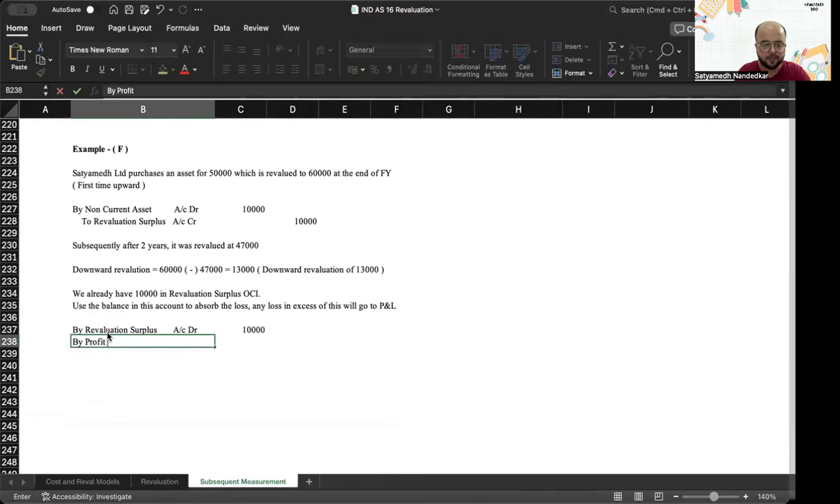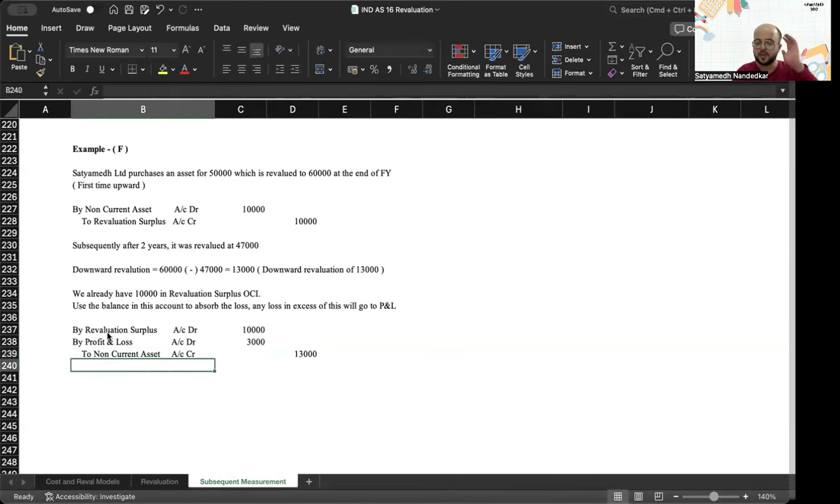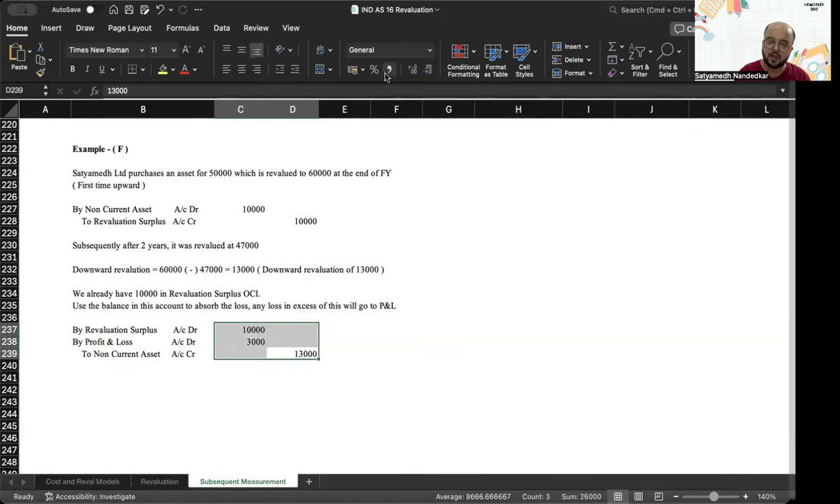By profit and loss account 3,000, to non-current asset account 13,000. So there is a reduction in the value of non-current asset of 13,000. You already had a revaluation surplus to absorb the downward fall. You absorb that. Any loss in excess of that was transferred to your profit and loss account.